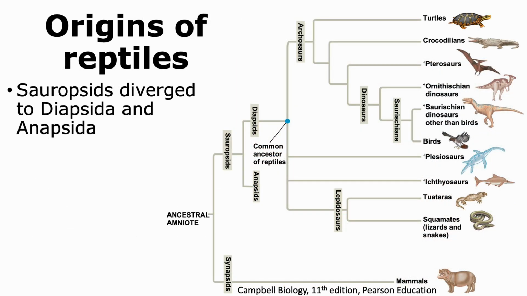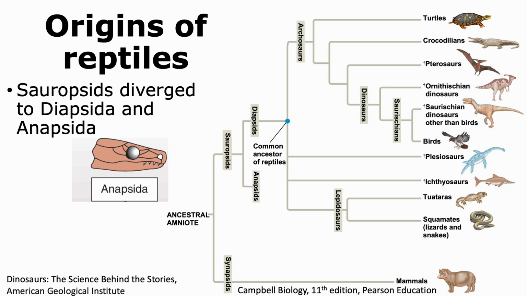Let us look how reptiles evolved. For that, we need to focus on the sauropsids. The organisms that belong to this group diverged to form two groups, Diapsida and Anapsida. To look at the differences between these two groups, we need to focus on the skull of the organism.